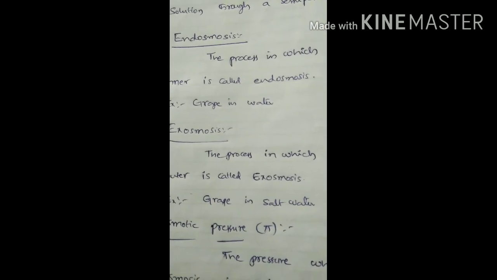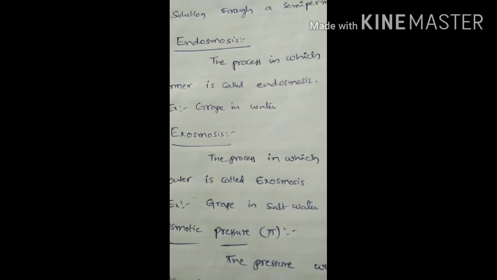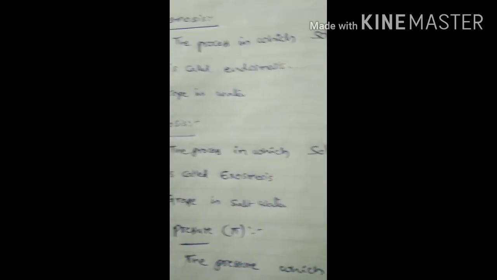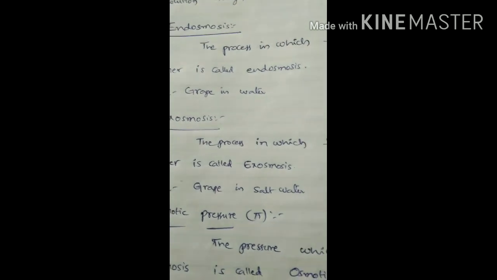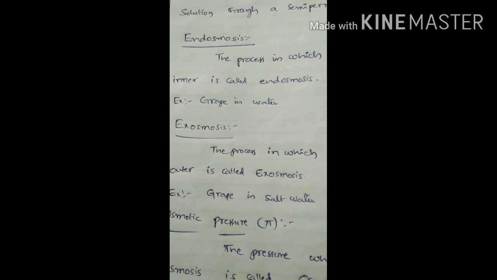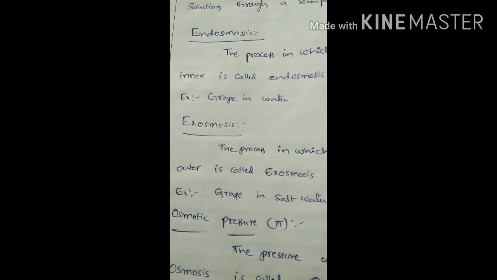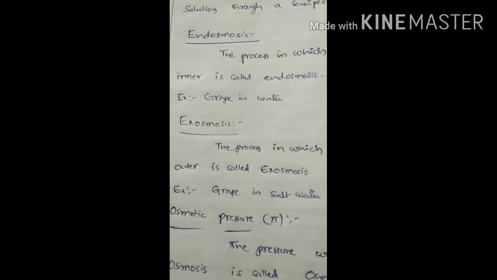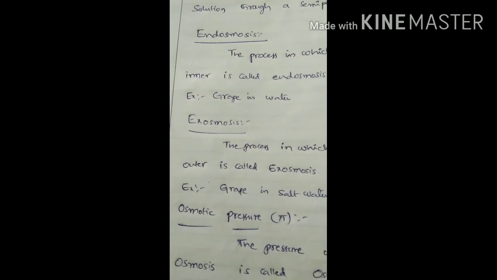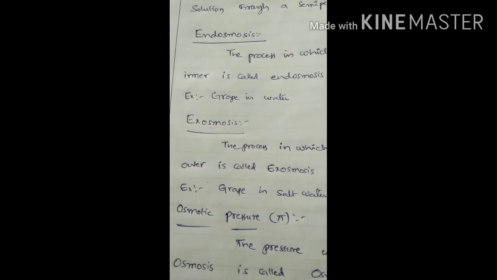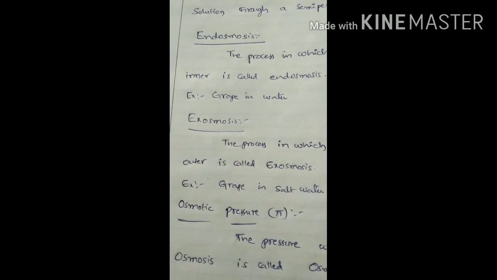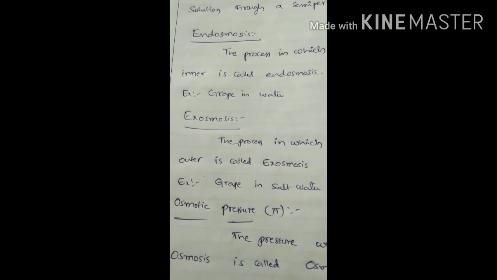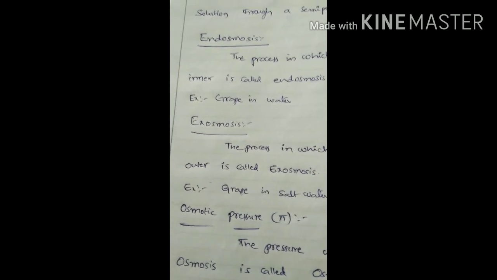One more osmosis is exosmosis. This is the opposite of endosmosis. That means the process in which solvent flows from inner to outer is called exosmosis. For example, take that grape in salt solution. Compared to the salt solution, the solution present in the grape is less concentrated, so the solution present in the grape comes out of the grape and enters into the salt solution. Finally the grape shrinks, not swells, shrinks. So that is called exosmosis.